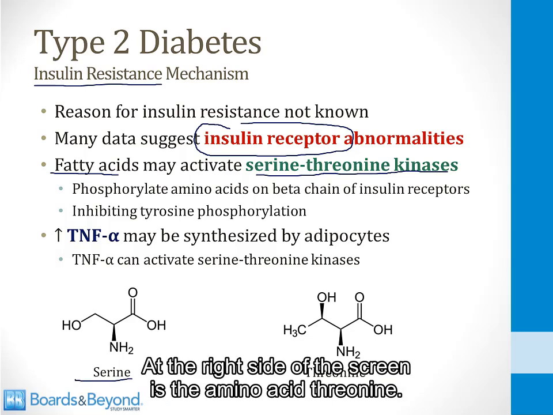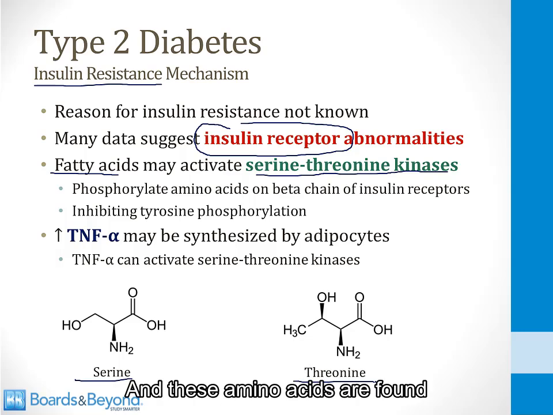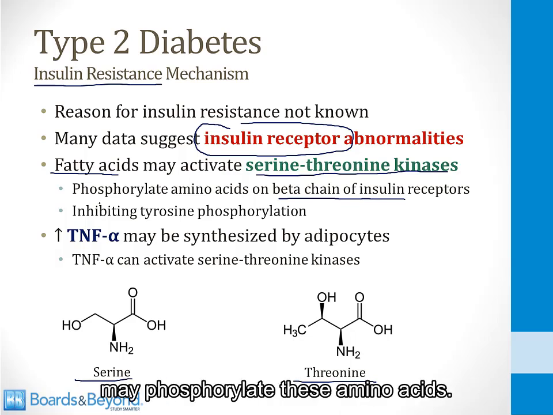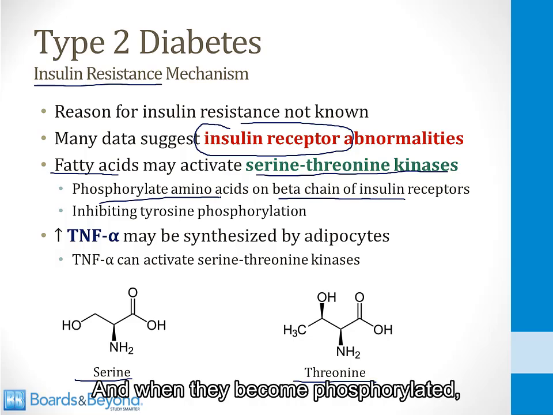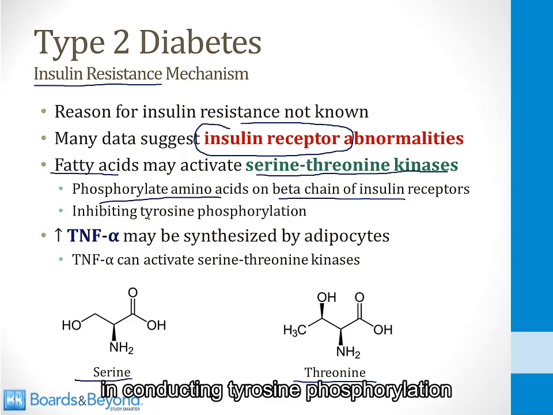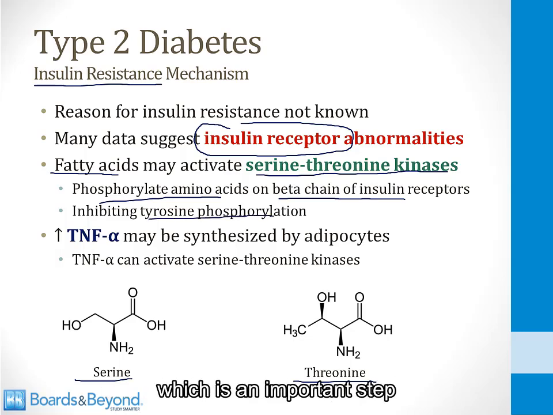At the right side of the screen is the amino acid threonine. And these amino acids are found in the beta chains on insulin receptors. These serine threonine kinase enzymes may phosphorylate these amino acids. And when they become phosphorylated, the insulin receptor becomes inhibited in conducting tyrosine phosphorylation, which is an important step in activation of the insulin receptor.